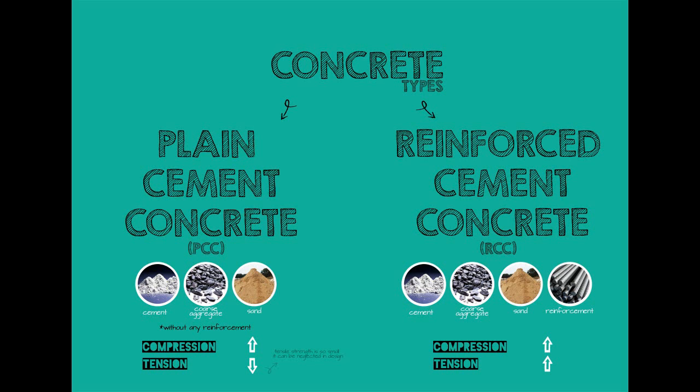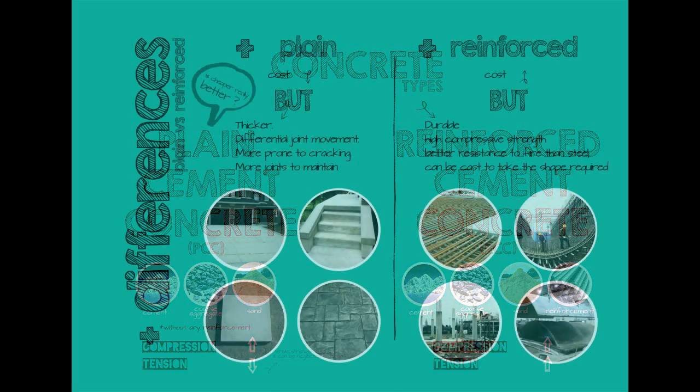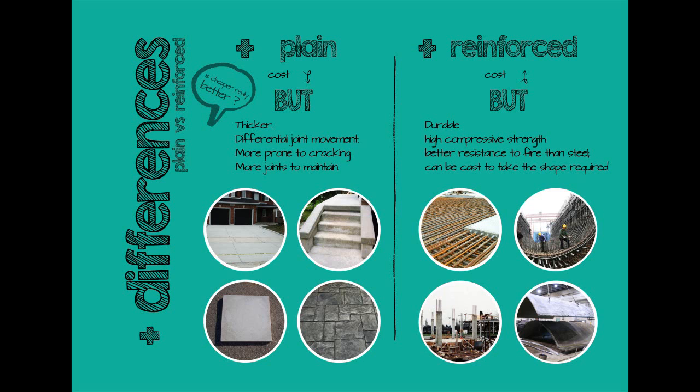Concrete can actually be divided into plain cement concrete and reinforced cement concrete. Both use the same material, just that the reinforced cement concrete has an extra material, which is the reinforcement bar. Both have high compression strength, but the plain cement concrete is low in tension, whereas the reinforced cement concrete has high tension. That is why people usually use reinforced cement concrete as a building structure instead of plain cement concrete. In terms of price, the plain concrete will be cheaper compared to the reinforced cement concrete.